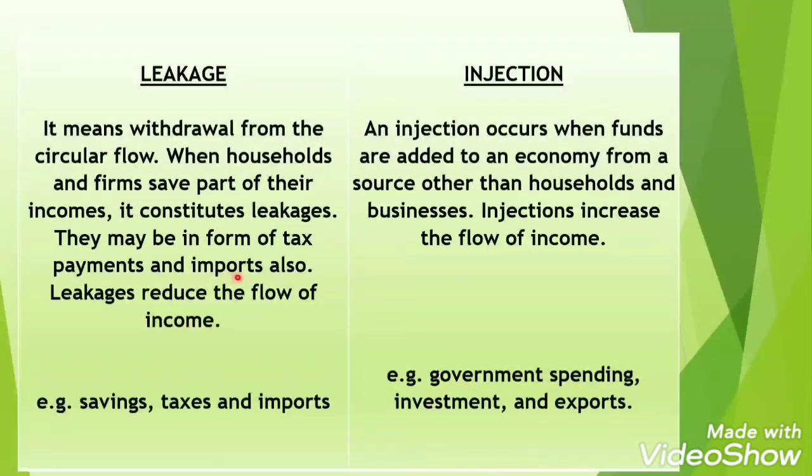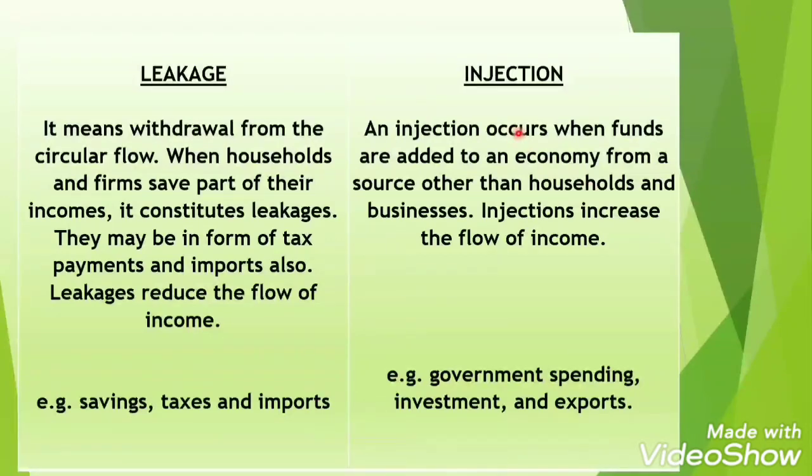They may be in the form of tax payments and imports also. Leakages reduce the flow of income. So the examples are savings, taxes and imports. Because whatever the total amount I'm earning, I'm not giving it back to the firms. I'm not spending my entire 50,000 on consumption of goods and services. I'm saving it for future purposes.